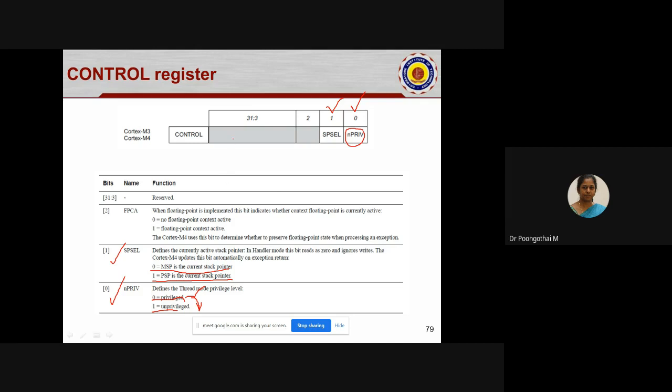The remaining bits are reserved for floating point operation. Since the floating point unit is optional, if it is implemented, we can configure the floating point processor based on these bits from 2 to 31. So bit 2 is for floating point and bits 3 to 31 are reserved.